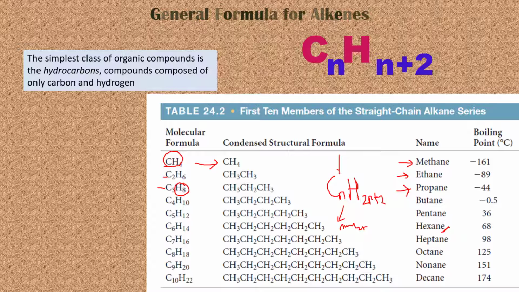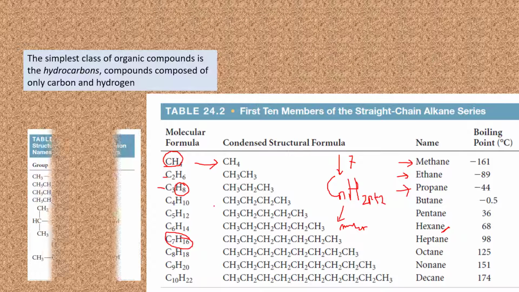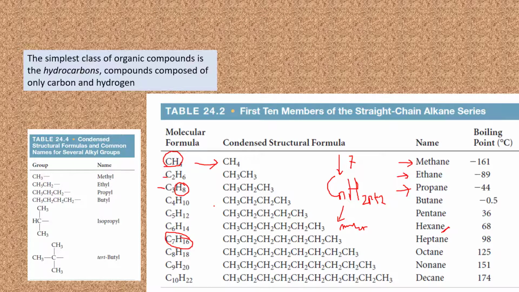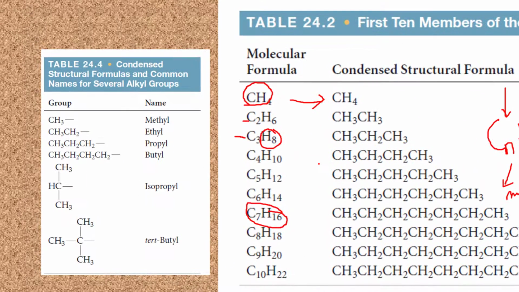For example, if n is 7, then the formula of the alkane will give C7H16. That is the general formula structure of the alkane. Now let's go to the table on the left side.